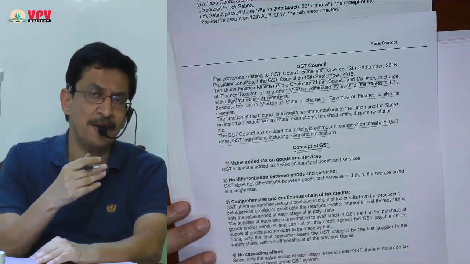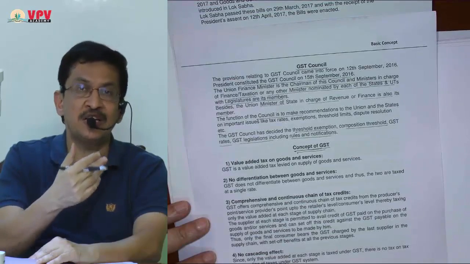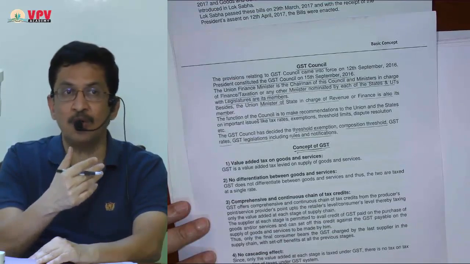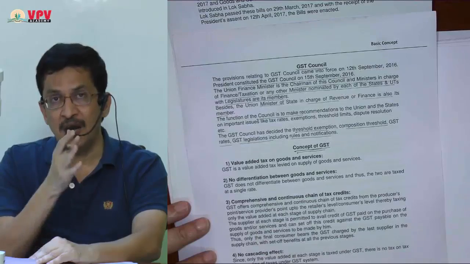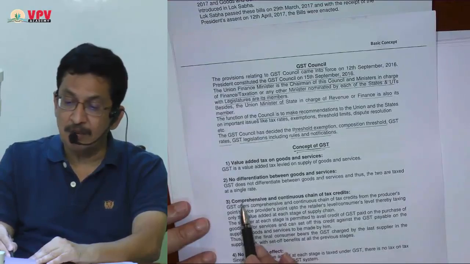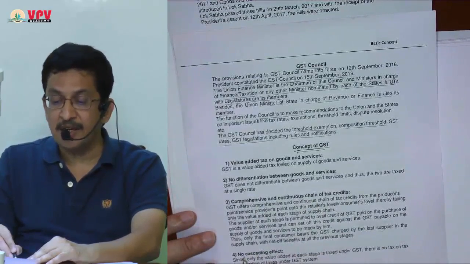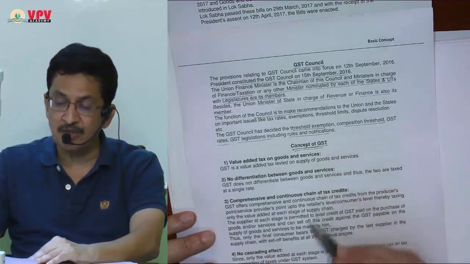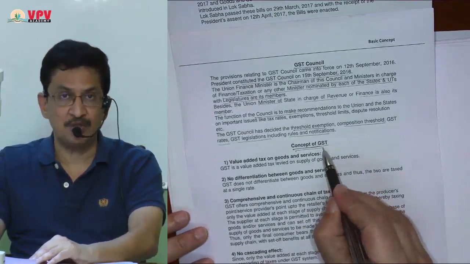Whatever taxes you have paid, you may have paid either IGST, or CGST and SGST, or CGST and UTGST. Whatever tax you have paid on purchase becomes available as input tax credit, which you can use for discharging your liabilities. So there is a comprehensive and continuous chain of tax, and net it results that there is no cascading effect. So that is the concept of GST. That is yet another possible question: what is the concept of GST?